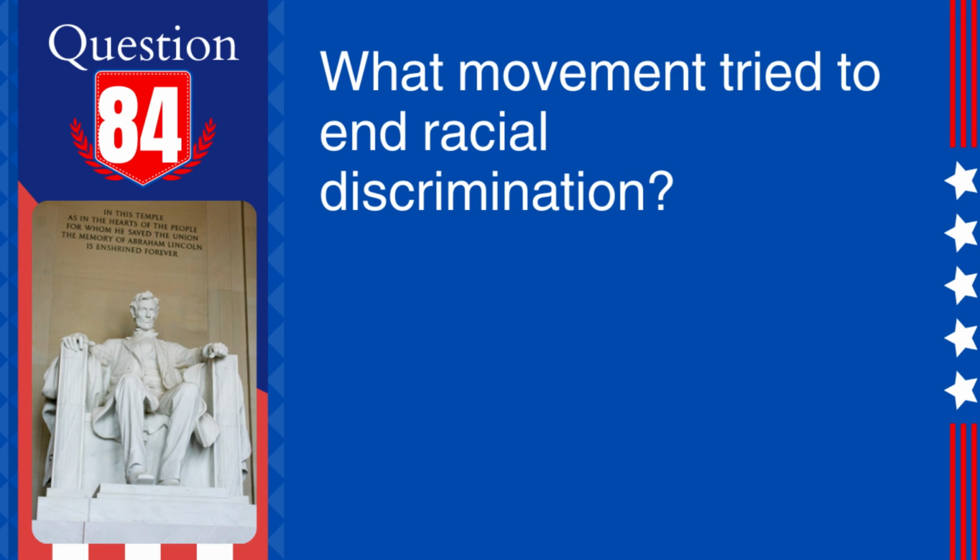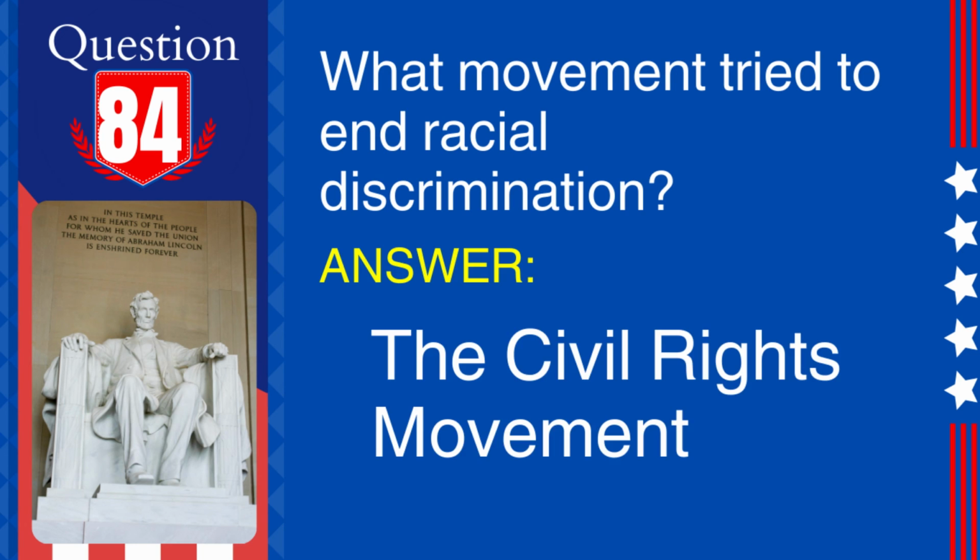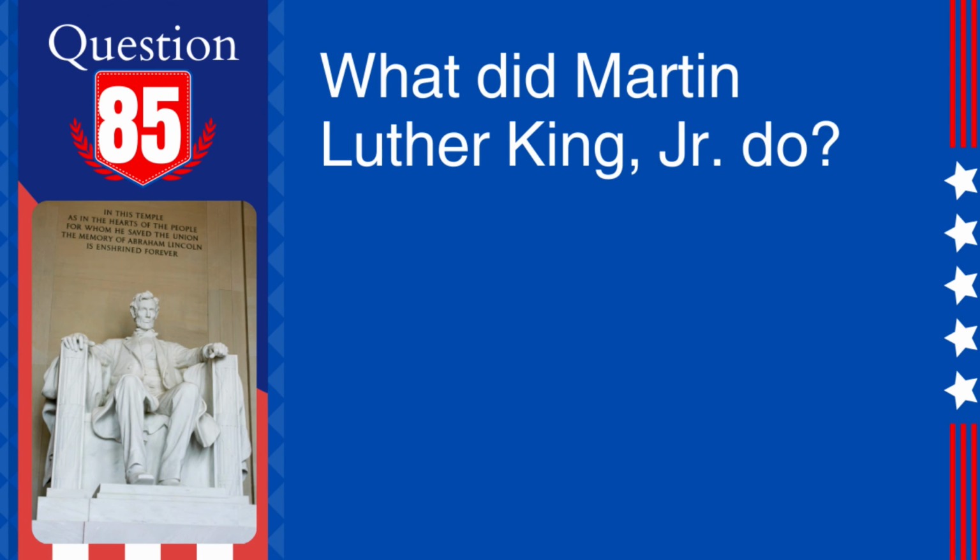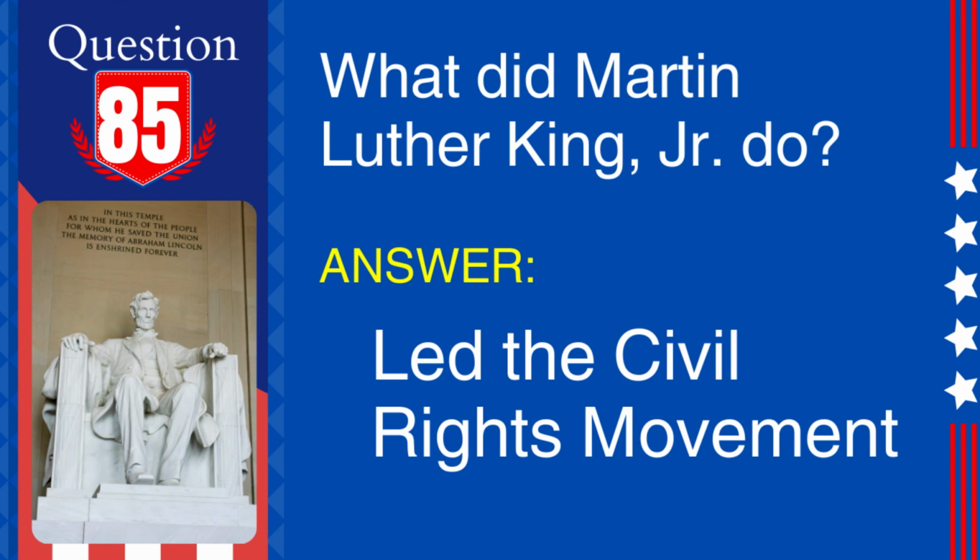84. Question. What movement tried to end racial discrimination? Answer. The Civil Rights Movement. Explanation. The Civil Rights Movement, especially active in the 1950s and 1960s, aimed to end racial segregation and discrimination against African Americans. 85. Question. What did Martin Luther King Jr. do? Answer. Led the Civil Rights Movement.